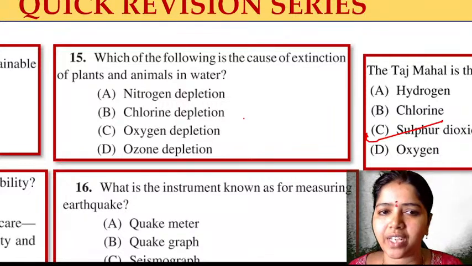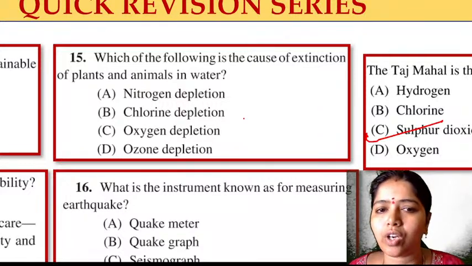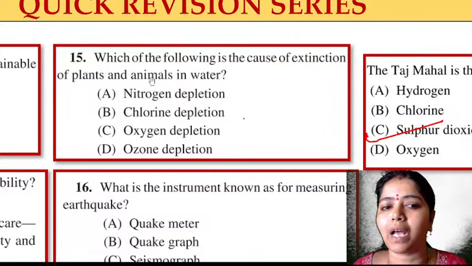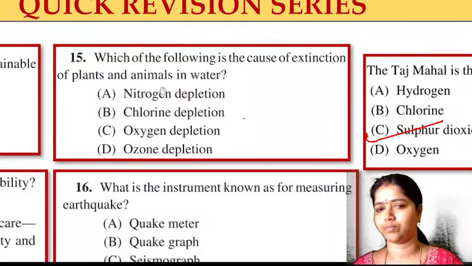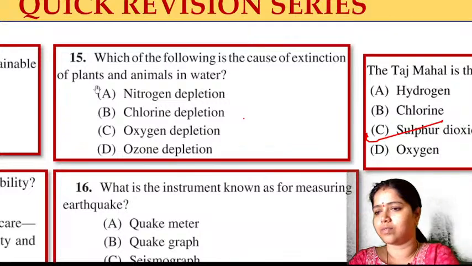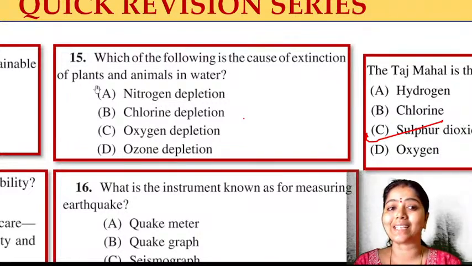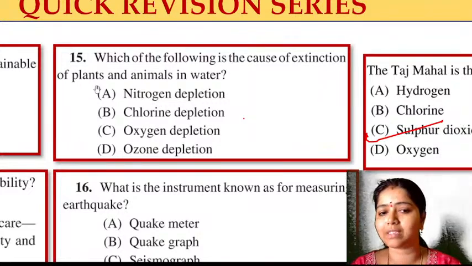This we have also studied. Which of the following is a cause of extinction of plants and animals in water? Which of the following is a cause of extinction of plants and animals in water?